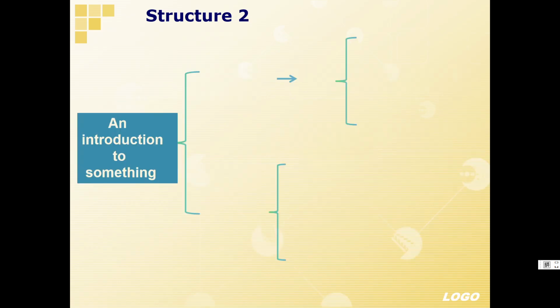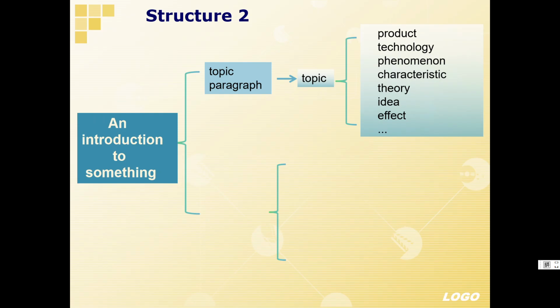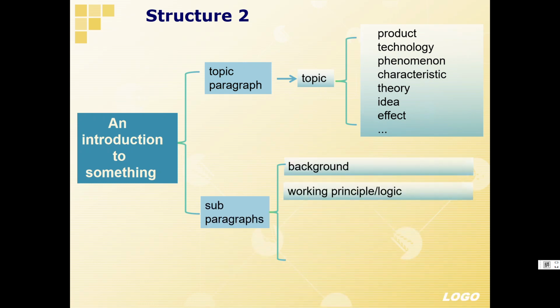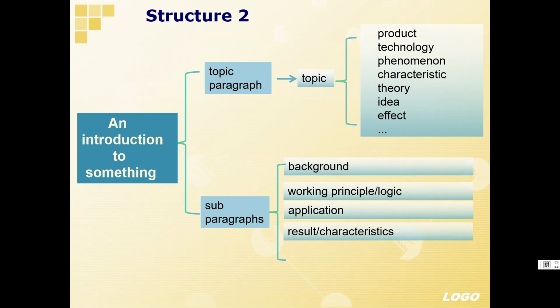As for structure 2, this is an introduction to something new. The topic paragraph will explain the topic of a product, technology, phenomenon, characteristic, theory, an idea, an effect, etc. While for the sub-paragraphs, it will explain the background, the working principle or logic, the application, the results or characteristics, and the comments or future improvement.